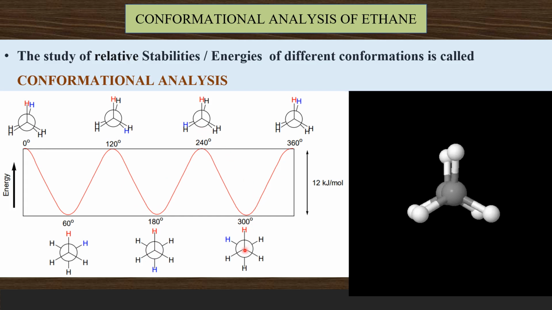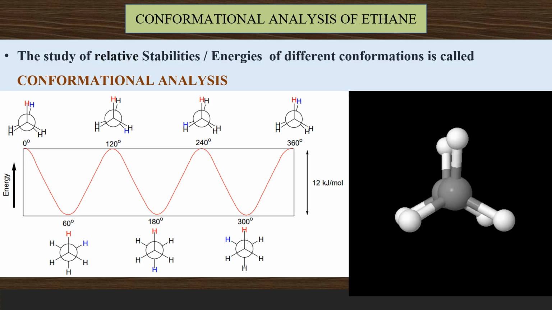One more 60-degree rotation gives staggered, and another 60-degree rotation gives the original one. So a 360-degree rotation generates 3 eclipsed conformers and 3 staggered conformers, and apart from these 6 there are an infinite number of skew conformers. Now let us see this conformational analysis with a three-dimensional model.